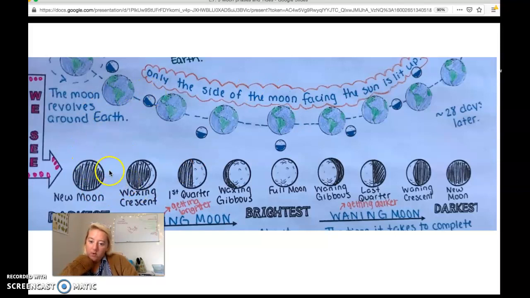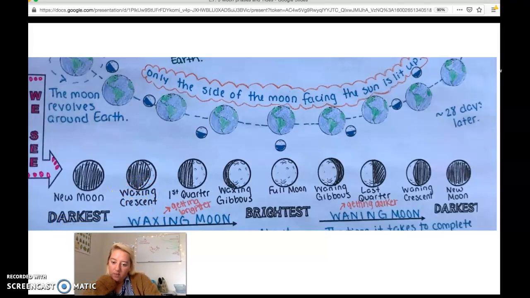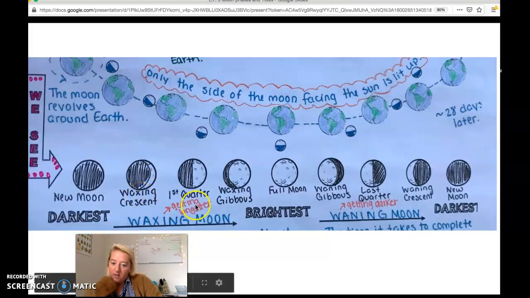And then as the month progresses, we see the moon start to grow a little bit into a waxing crescent phase. Crescent stands for this crescent shape you're seeing right here. Waxing is going to signify that it is getting brighter, or getting bigger, right? Because we can't actually see any of this. We only see this part of the sky.